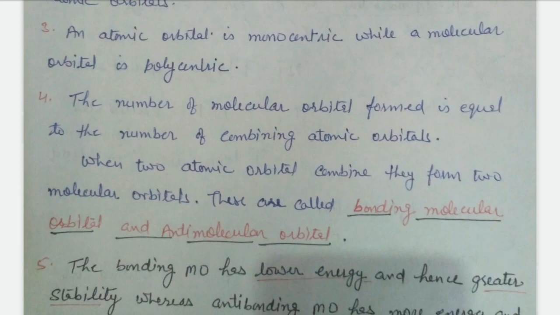Right? The number of molecular orbitals formed is equal to the number of combining atomic orbitals. It is an important point. When atomic orbitals are 3, then molecular orbitals are also 3. When atomic orbitals are 2, the molecular orbitals are 2. When two atomic orbitals combine, they form two molecular orbitals, a bonding molecular orbital and an anti-bonding molecular orbital.